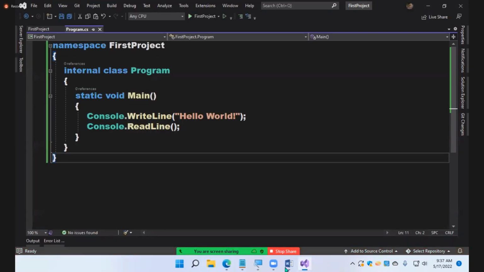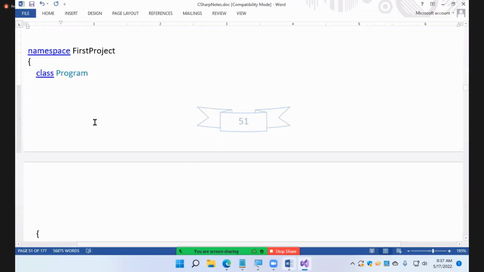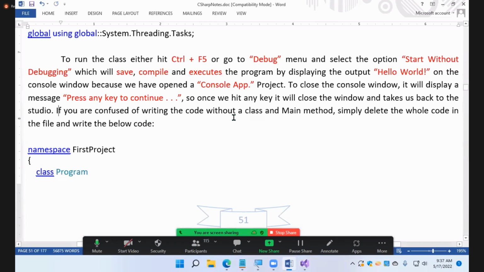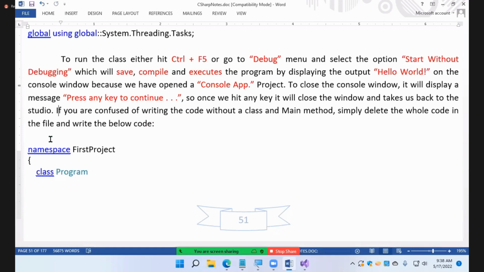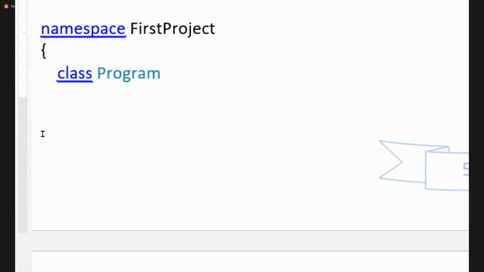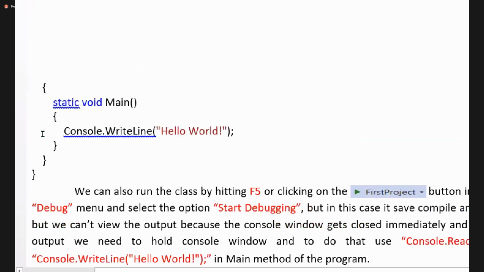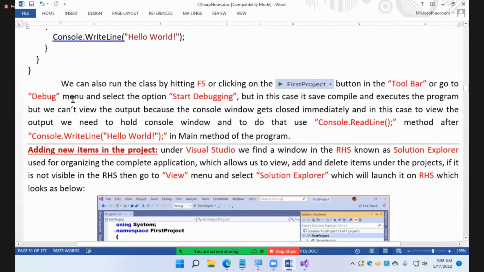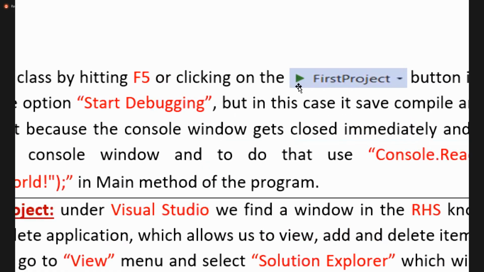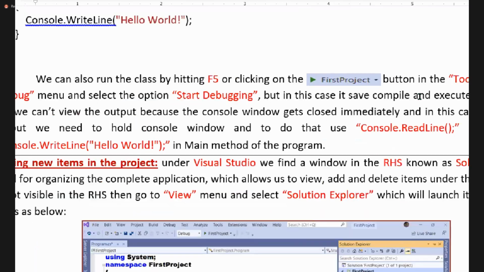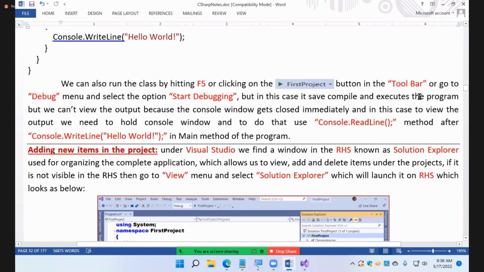Now, that's what I mentioned here, guys. If you are confused about writing the code without a class and Main method, simply delete the whole code in the file and write the below code. Will you try that? You can try all the options. We can also run the class by hitting F5 or clicking on the start button in the toolbar, or go to the Debug menu and select the option Start Debugging.